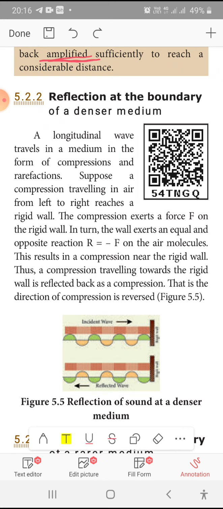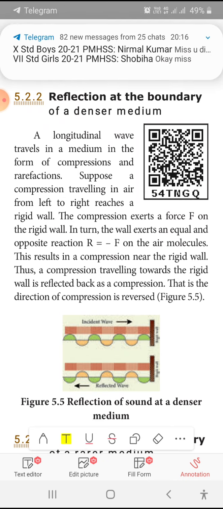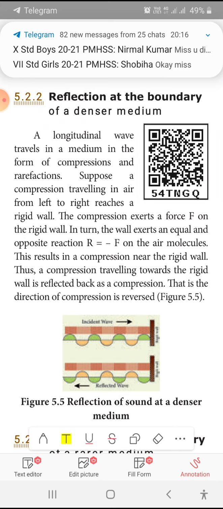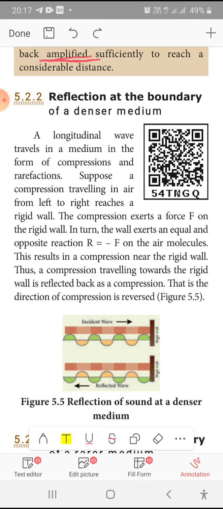a longitudinal wave travels in a medium in the form of compression and rarefaction that we have seen in the last class. The wave which is getting very closer, that is the high pitch, will be in a compression stage. The wave which is relaxedly leaving space from one wave to another wave is called rarefaction.